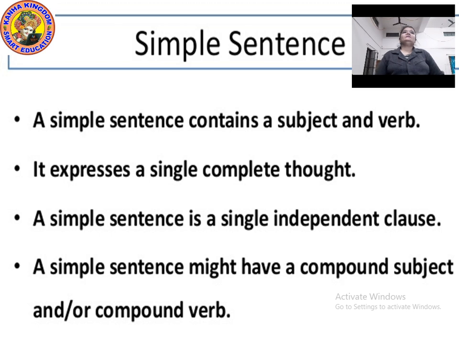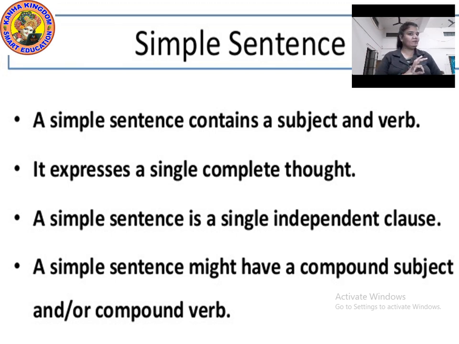Now, for simple sentence. What is a simple sentence? The first question that comes to mind is, what is a simple sentence? A simple sentence is the most basic sentence that we have in English. It has just one independent clause. Clauses and phrases, I have taught you that also. A simple sentence has one independent clause. It means it has only one subject and one predicate.